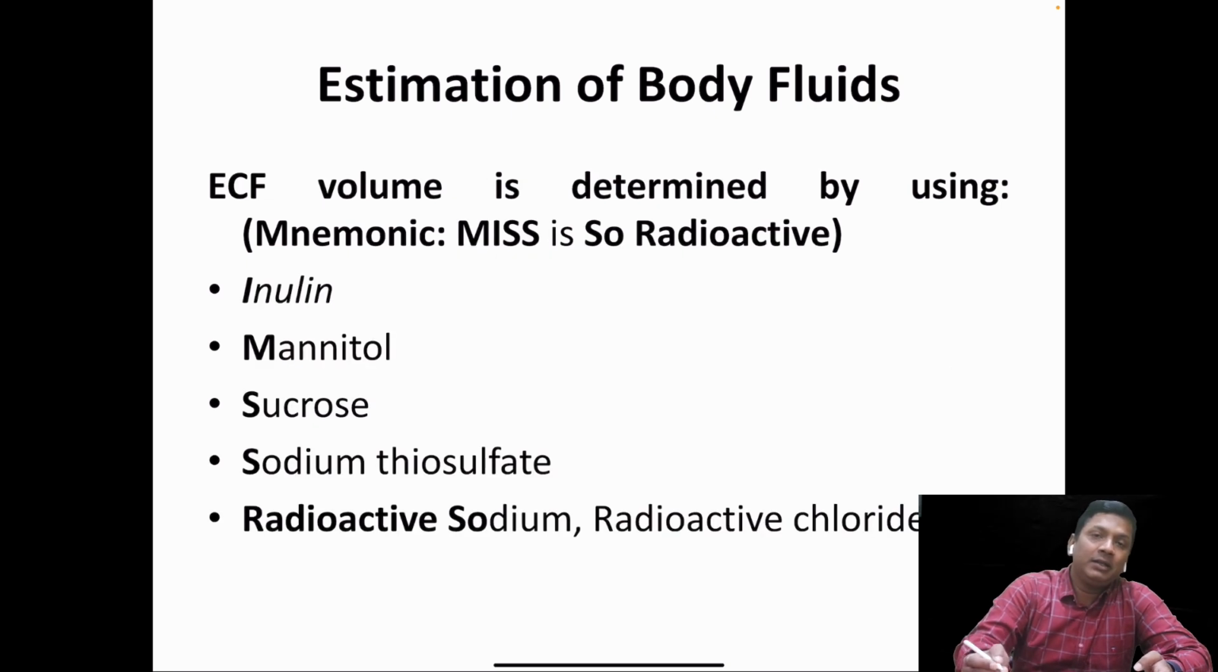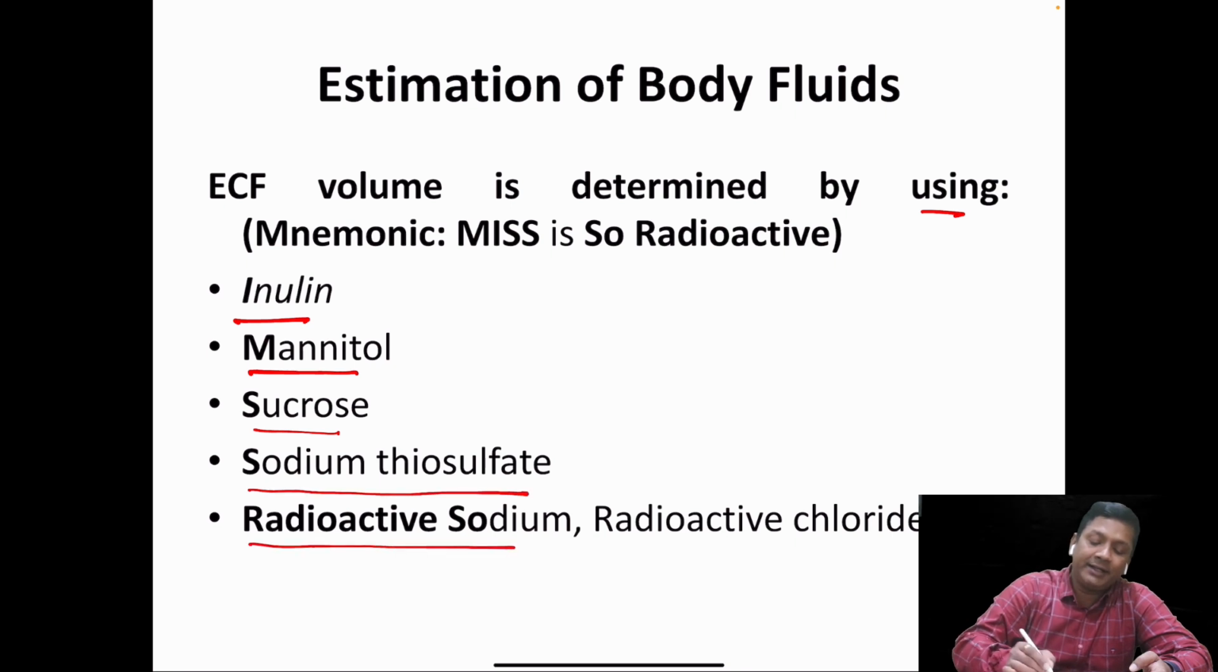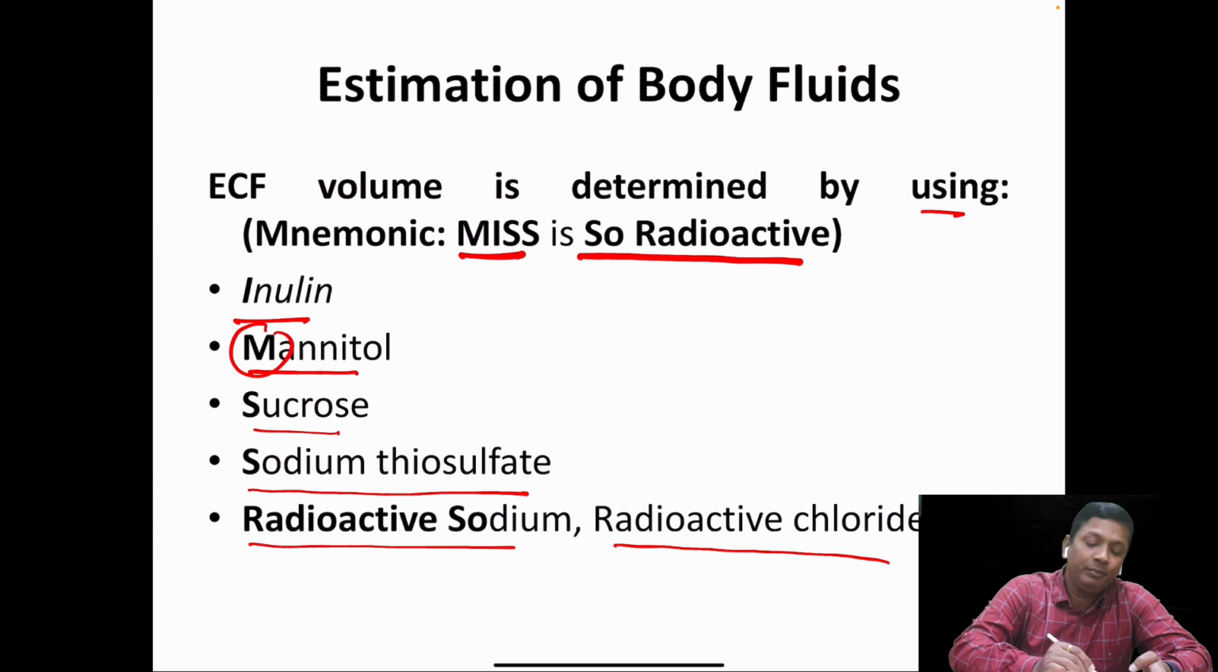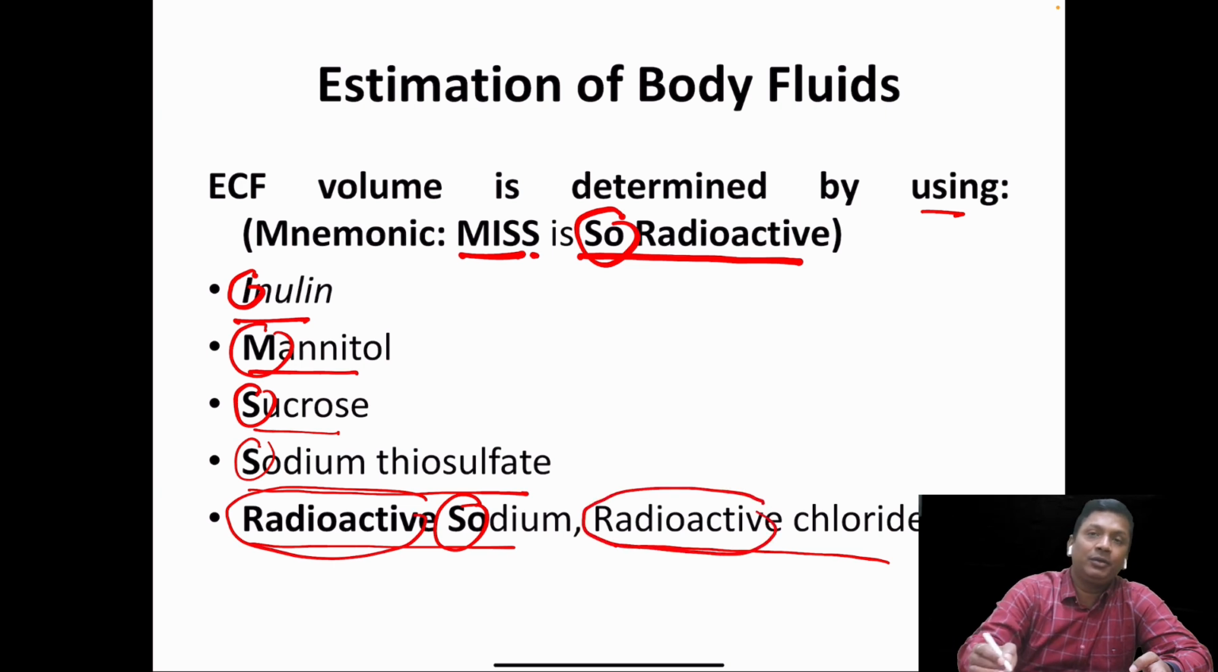Now how do we estimate the ECF? The ECF is estimated by using inulin, mannitol, sucrose, sodium thiosulfate, and radioactive sodium and radioactive chloride. You can remember the mnemonic: MISS SO radioactive. M stands for mannitol, I stands for inulin, S stands for sucrose, another S stands for sodium thiosulfate. The SO stands for sodium, radioactive. So radioactive sodium, radioactive chloride.